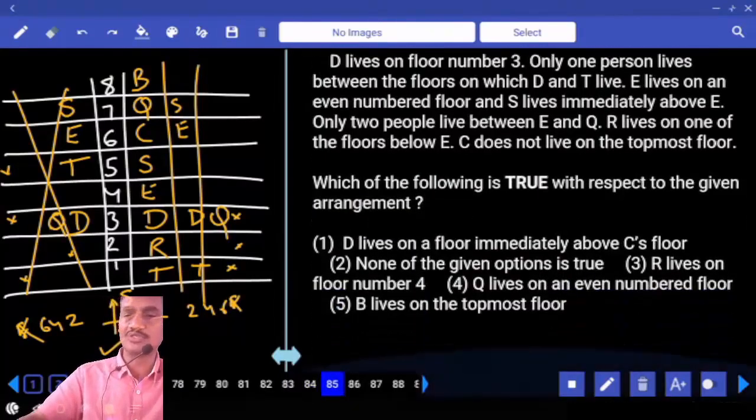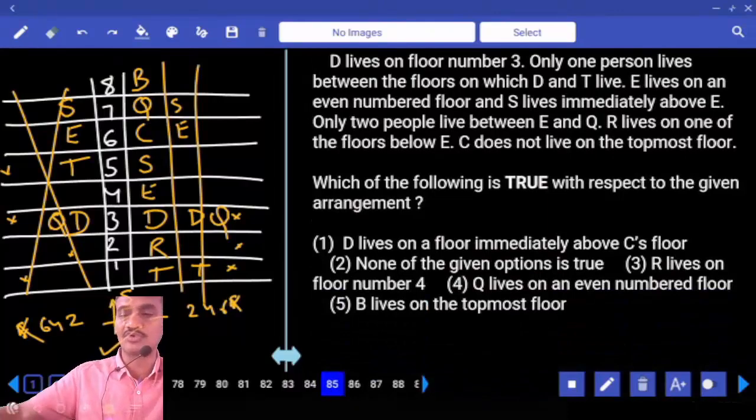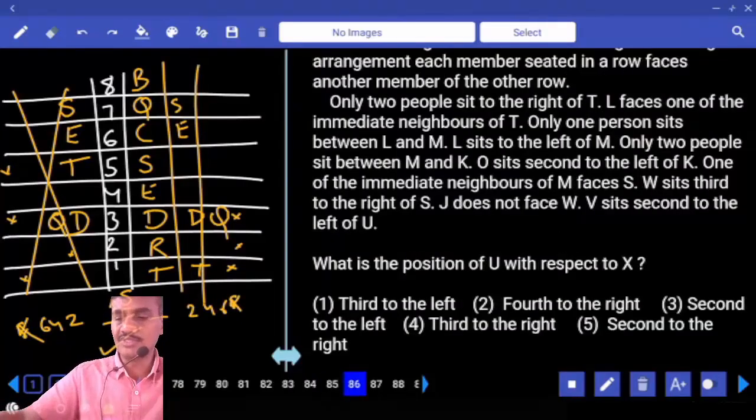And which of the following is true with respect to this one? D lives on the floor immediately above C. D is immediately above C, false. And R lives on floor number 4, that is false. Q lives on an even number floor, false. And B lives on the top, yes, choice 4. 85. And what is the position of U with respect to X? U with respect to X.